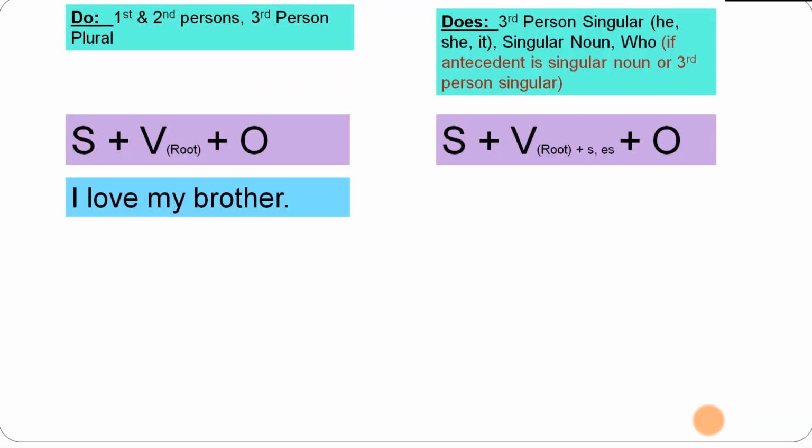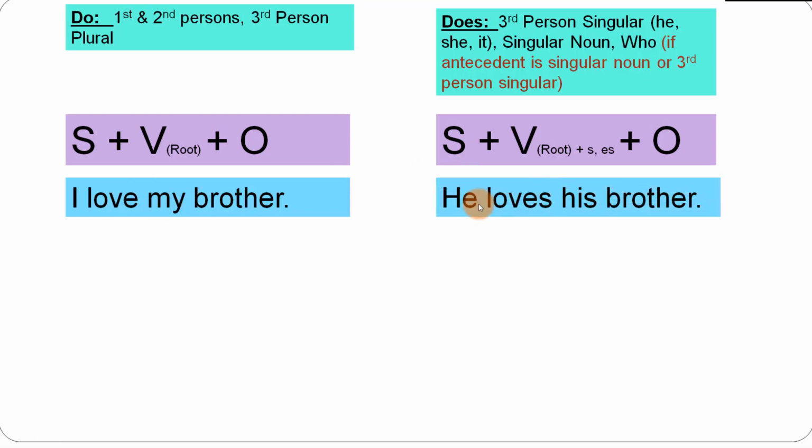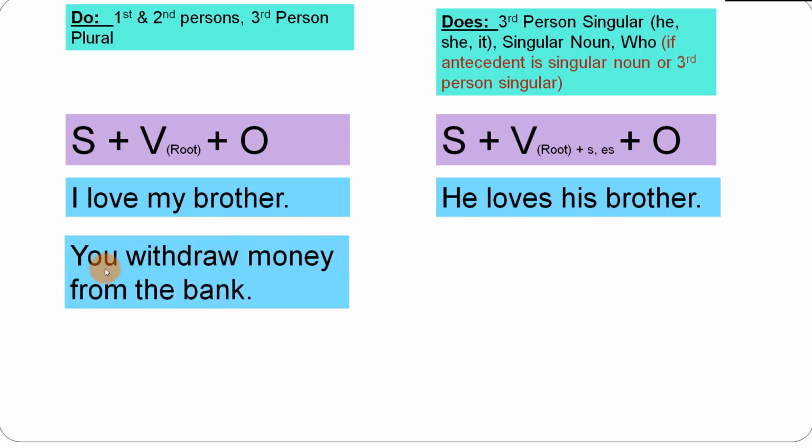Let's have some examples. Okay, "I love my brother." In this sentence, the subject is I, and it is first person singular. Love is the root verb. We have not added s or es with it. Then my brother is the object. But if the subject is he, a third person singular pronoun, then we are going to use this formula, and we add s or es with the root verb. So love will turn into loves. "He loves his brother."